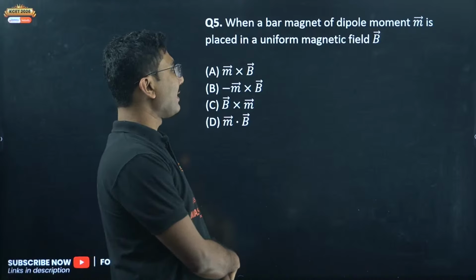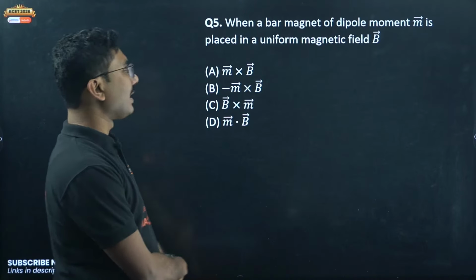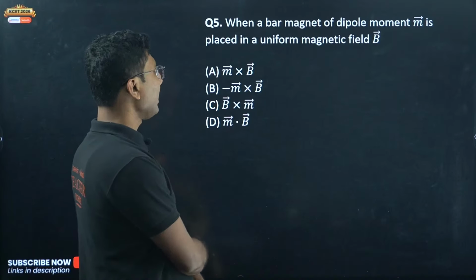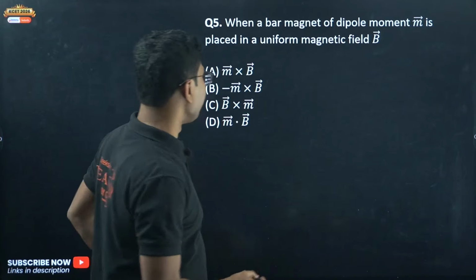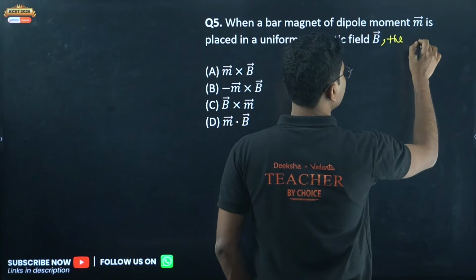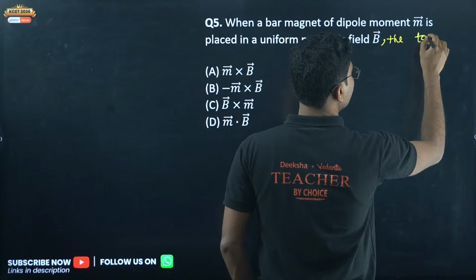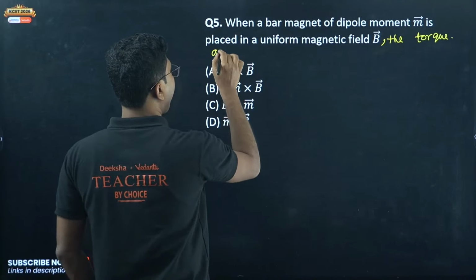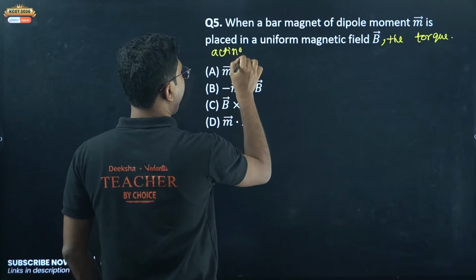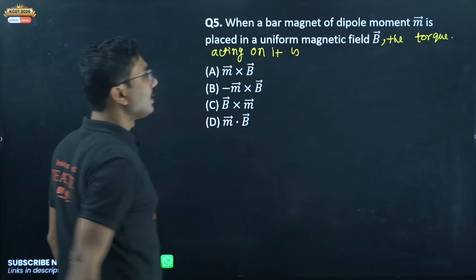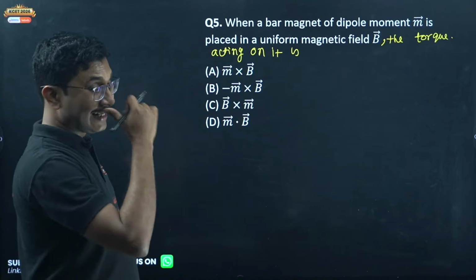When a bar magnet of dipole moment m vector is placed in a uniform magnetic field B, what is the torque acting on it?